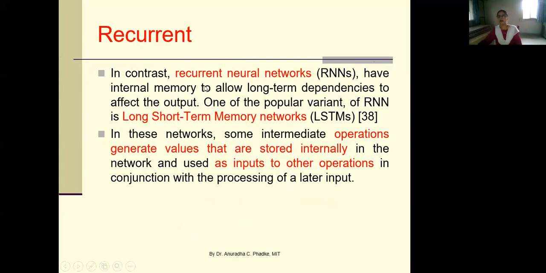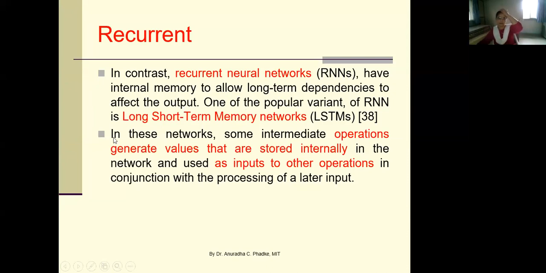And that's why in order to store those previous state outputs for recurrent neural networks, there is requirement of memory. And one of the popular variants of recurrent neural network is long short-term memory networks.